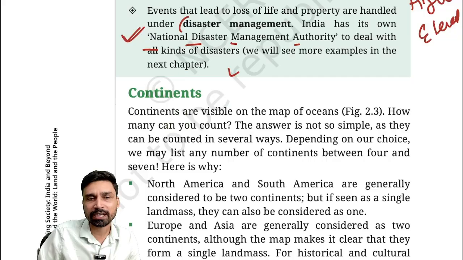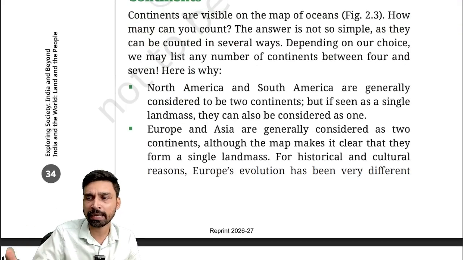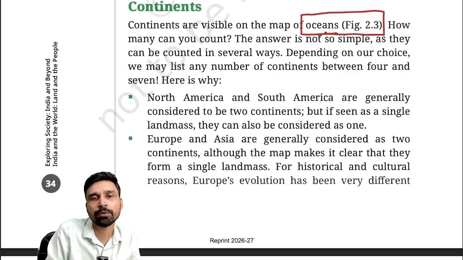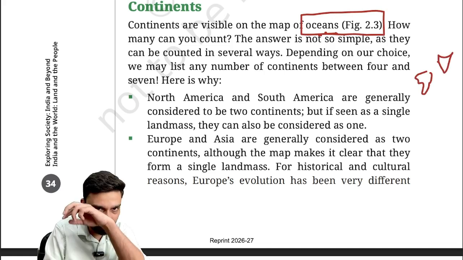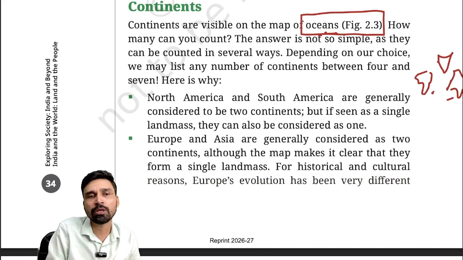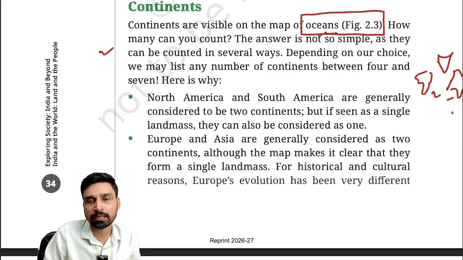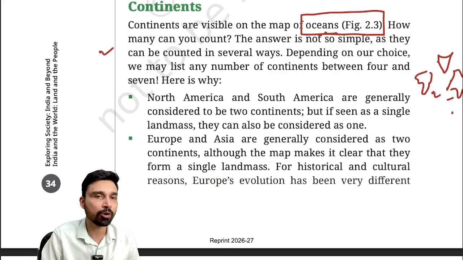So these are basic facts we can understand as far as the oceanic areas of Earth are concerned. Then we have the continental land masses. Continents are visible on the map of the oceans. As we have seen in the first image, if you remember, I showed you that Africa can be seen, India can be seen, Australia can be seen in between the oceans of Indian and Pacific. Now the answer is not simple as to how many continents we have on the earth. It depends on how you divide these continental land masses.